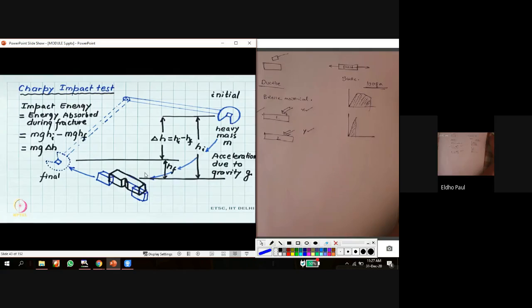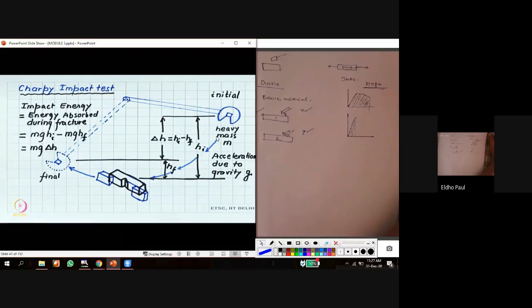Okay, and because of the impact blow, what happens? This heavy mass fractures this sample, and then this hammer goes back to this final position. It's like a pendulum movement.